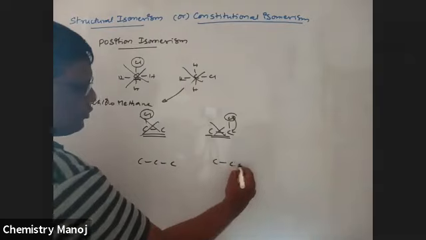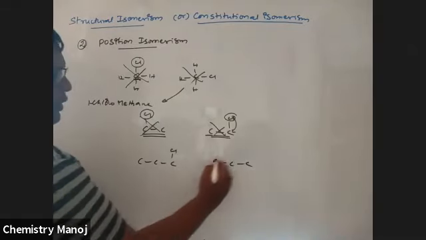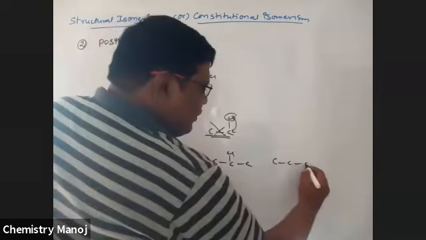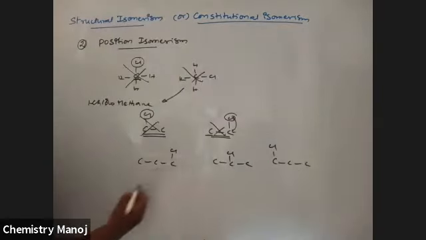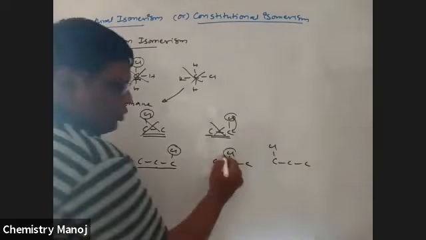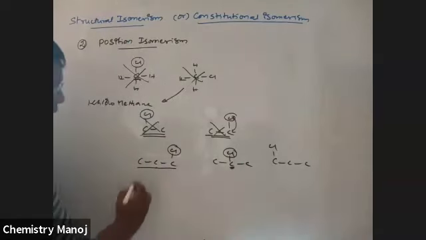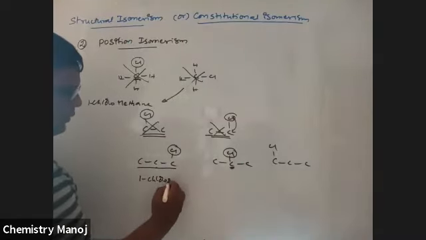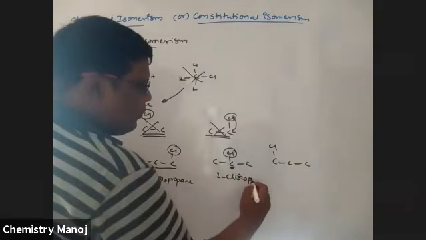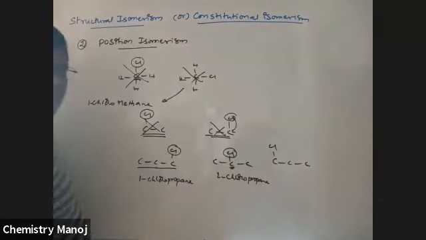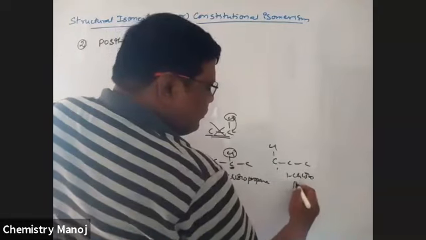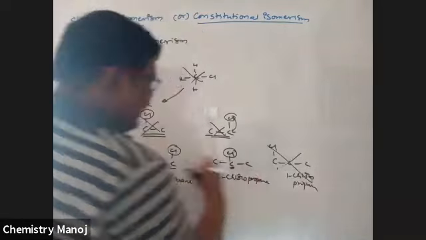Three carbon chain. Here chlorine is taken, here chlorine is taken, here chlorine is taken. What is the name of this compound? It is propane, 1-chloropropane. It is 2-chloropropane. This is 1-chloropropane, and this is 2-chloropropane. What is the name of this compound? From here it is 1-chloropropane. That means this one and this one are same.